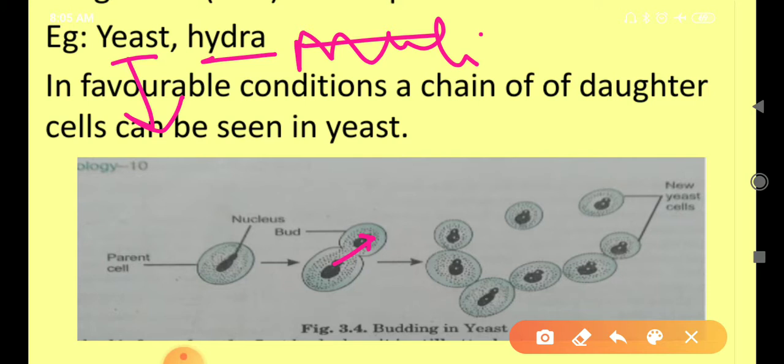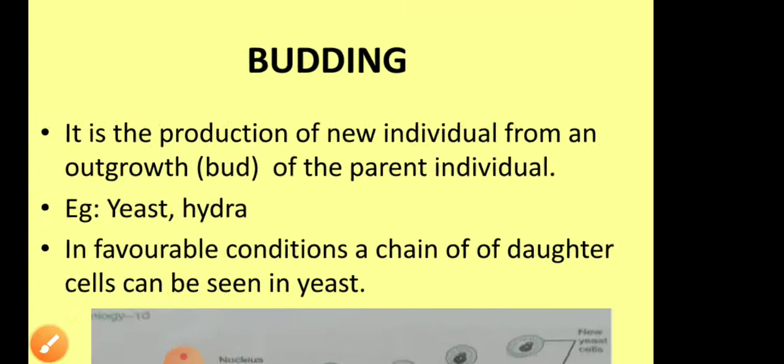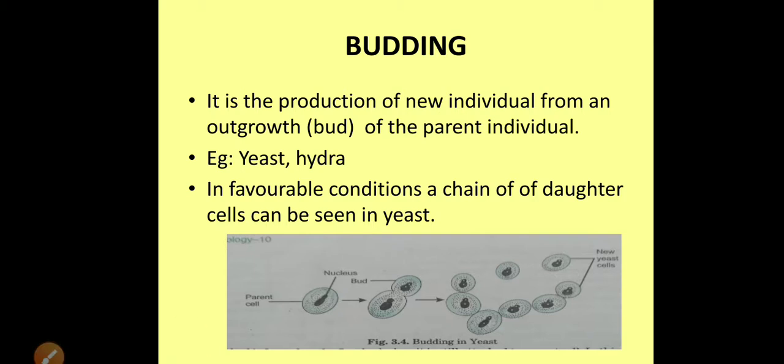In favorable condition, a second bud is also formed on the first bud, and while it is still attached to the parent cell, it again divides into a new yeast cell, which is also attached to it. A chain of new daughter yeast cells can be seen. This happens in favorable conditions. Okay, now each will detach and grow into a new individual, right?